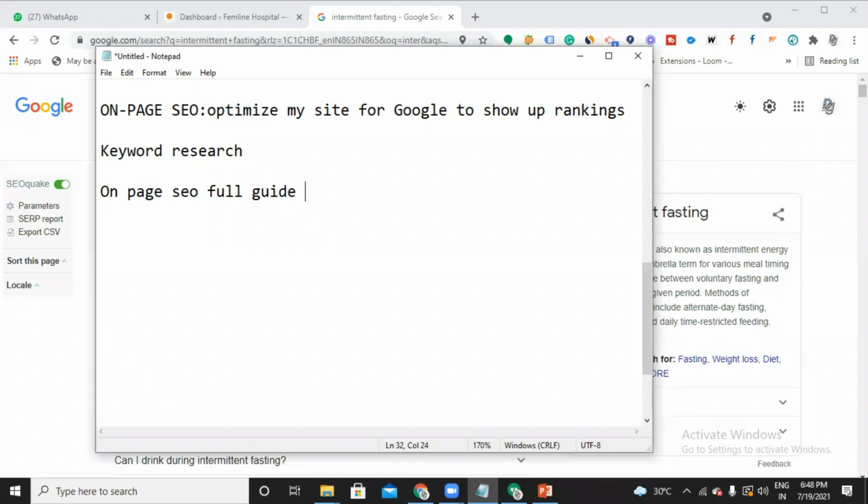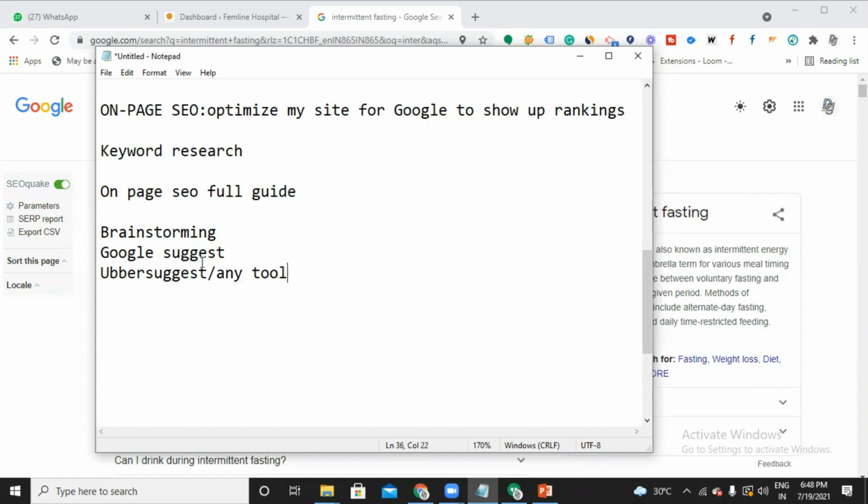Any idea? Okay, that process I'll just list out here. So the first thing is brainstorming. The next process is Google Suggest. And the next thing is Ubersuggest or any tool.